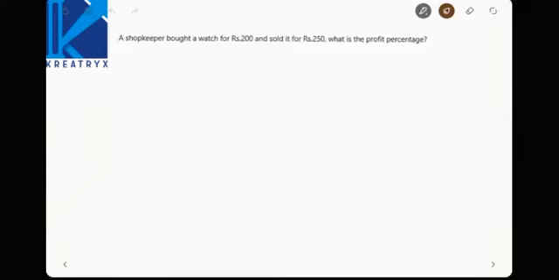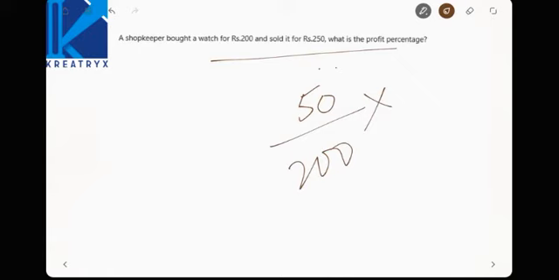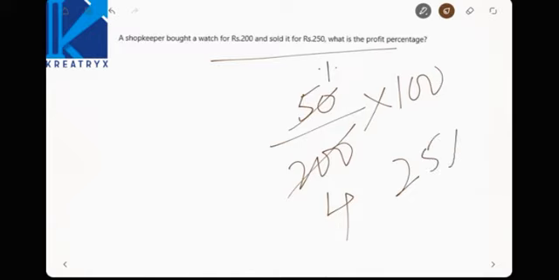Next, a shopkeeper bought a watch for 200 and sold it for 250. What is the profit percentage? See, easy questions. This is a 2012 GATE question. See here, 250 minus 200 will be 50 profit. So it has to be calculated with cost price. Now this is nothing but 1/4. So how much profit percentage? 25 percentage.